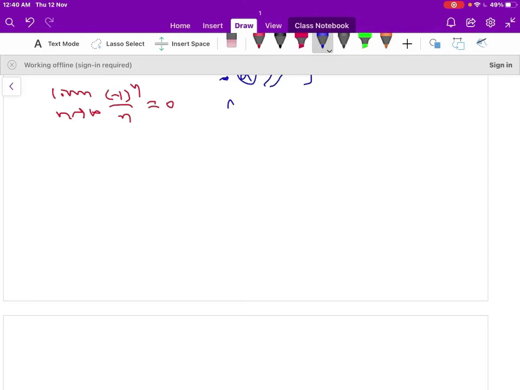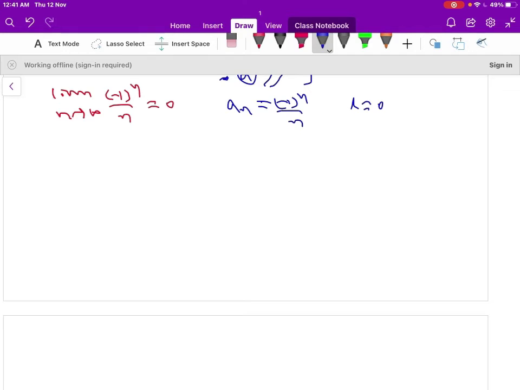Here a_n is equal to (minus 1)^n by n and L is equal to 0. So we can show the result in two ways. First way is a graphical method, and second way is by using the definition of the convergence of a sequence.